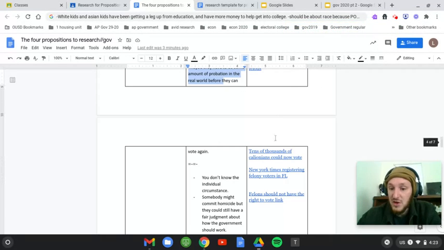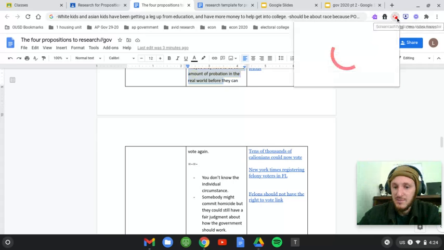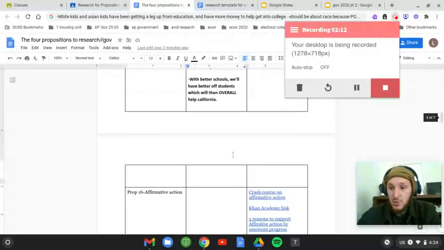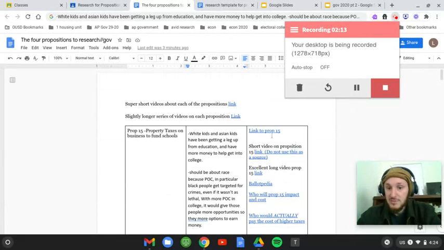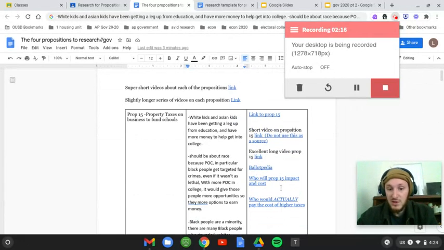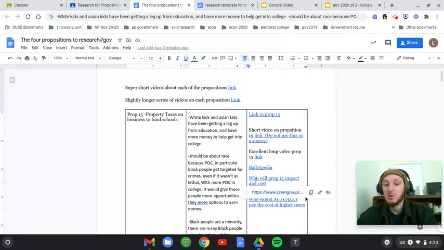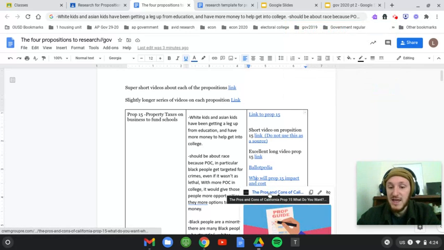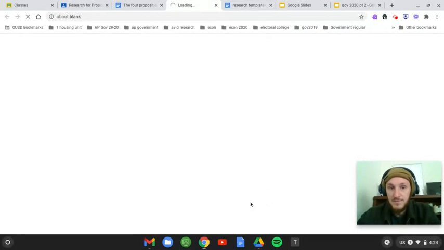And then again, these on the right hand, these are sources. Now, I'm going to tell you what to do with those sources. And this is the actual assignment part of it. Okay. So once you find your prop, let's say you're doing Prop 15, maybe find one of these sources. Maybe you'll click on this one. Who will Prop 15 impact and cost? Okay.